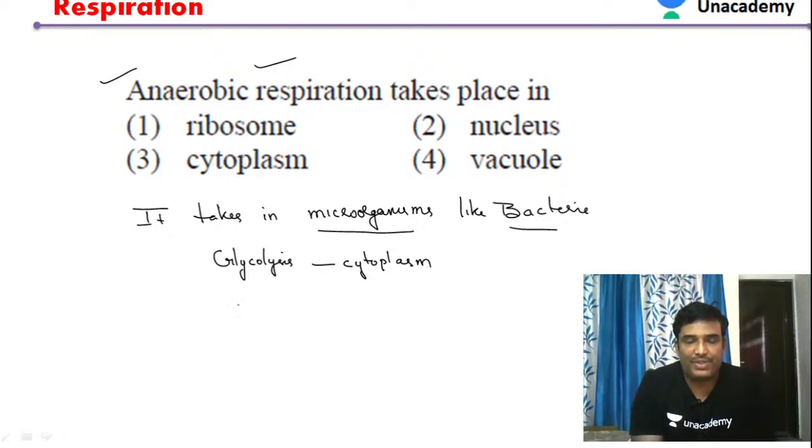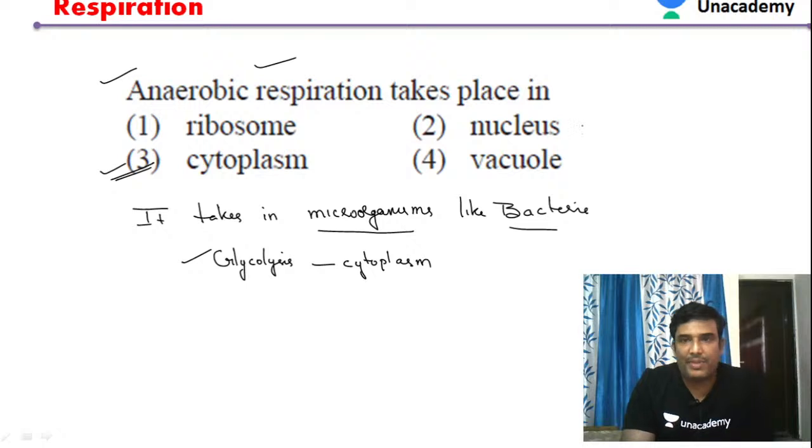So finally our answer is option 3. Anaerobic respiration takes place in the cytoplasm of the cell.